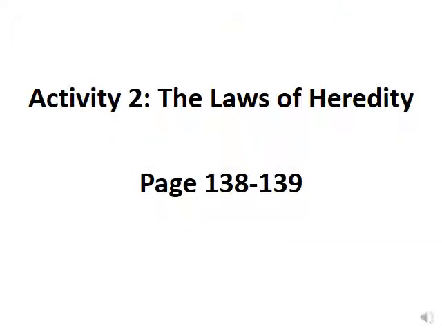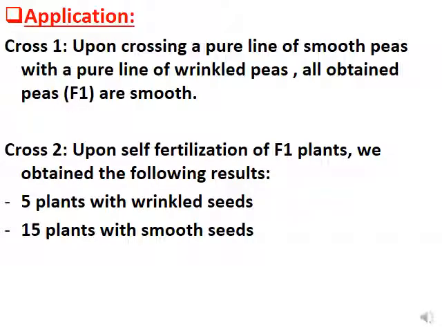Activity 2, the laws of heredity, pages 138 and 139 in your book. Let's start with this application. We're going to cross the peas that Mendel used to describe his experiment. Upon crossing a pure line, meaning homozygous, of smooth peas with another pure line of wrinkled peas, all the obtained F1 generation are smooth, like one of the parents.